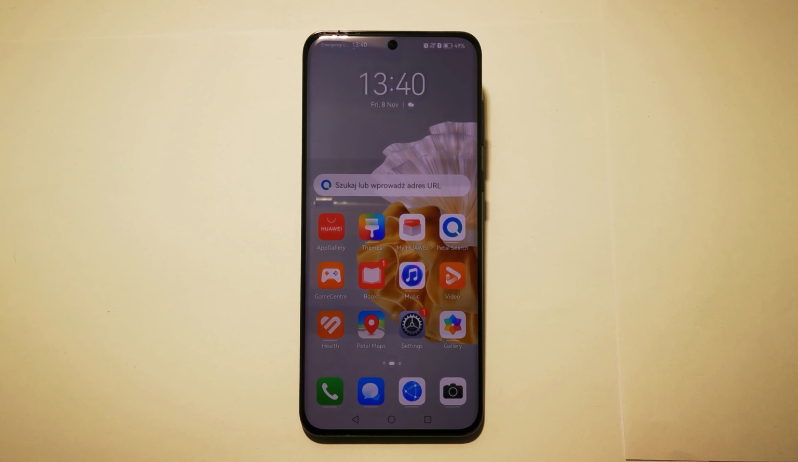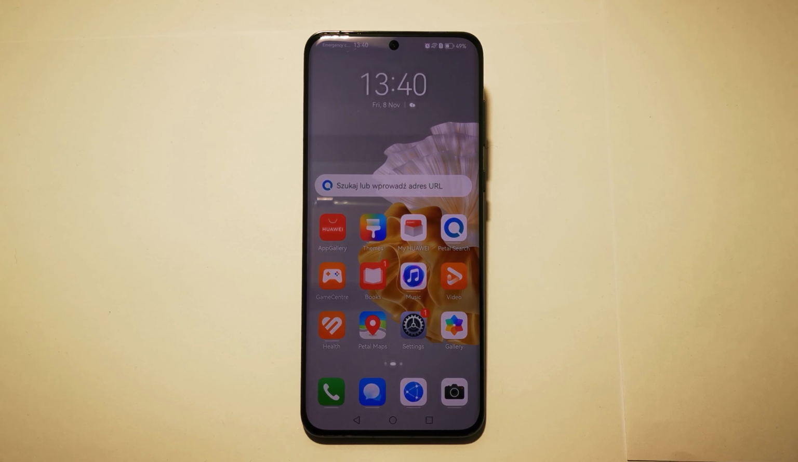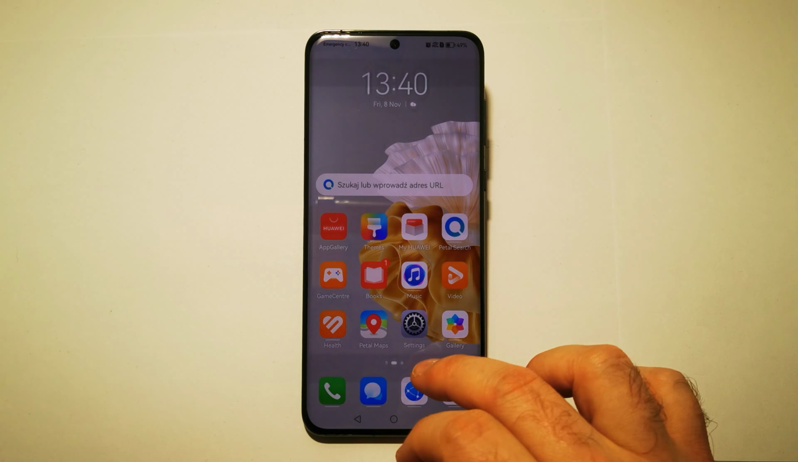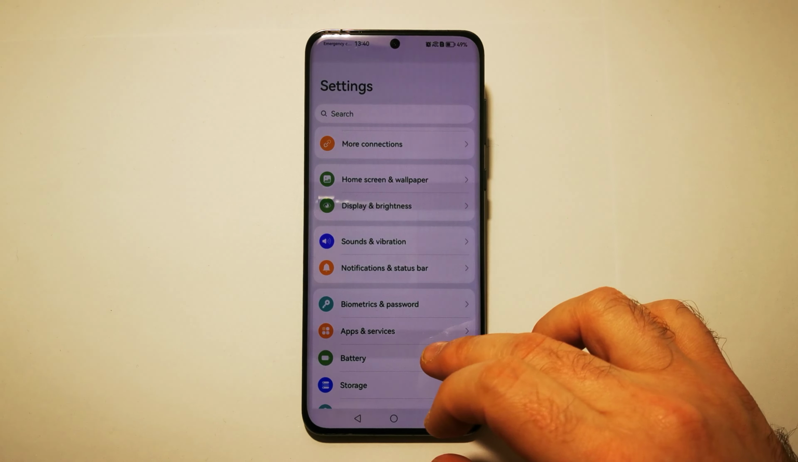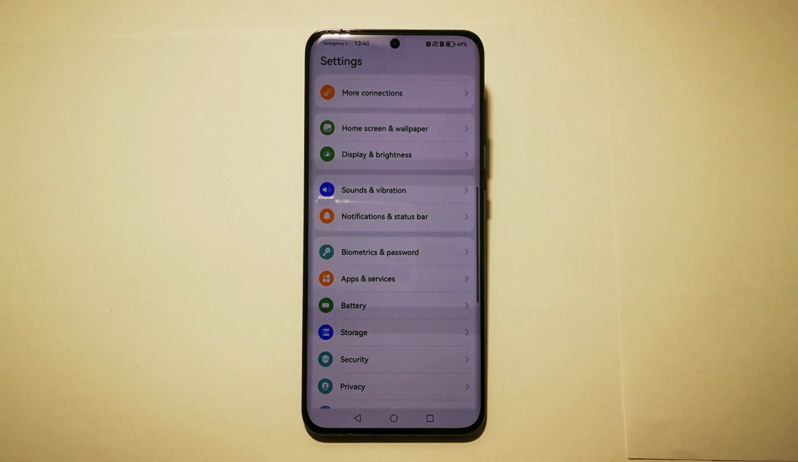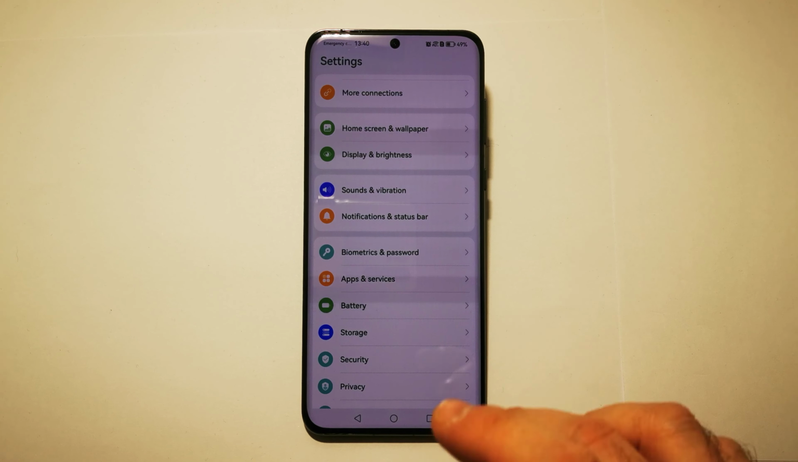Today I will show you how to change the ringtone on your HUAWEI P60 PRO phone. To change our ringtone, we have to go to settings. It's right here. Next we have to go to the sound and vibration option here.